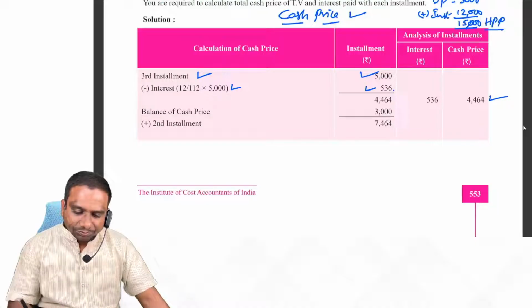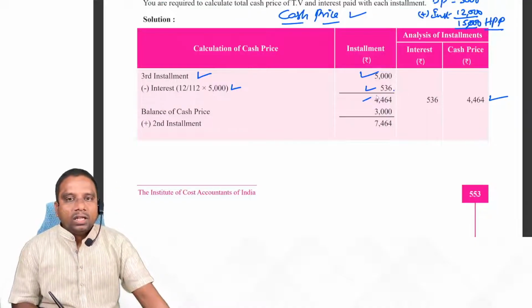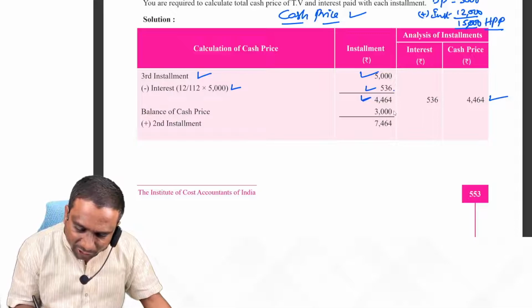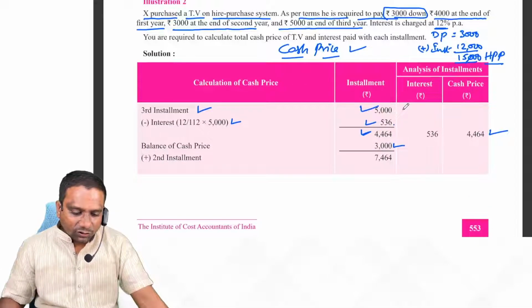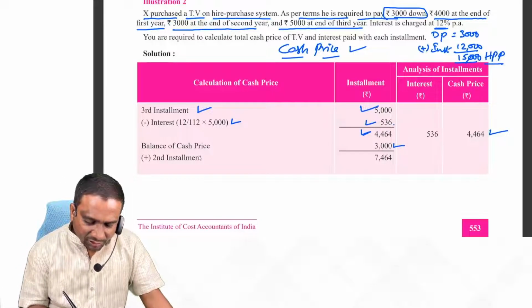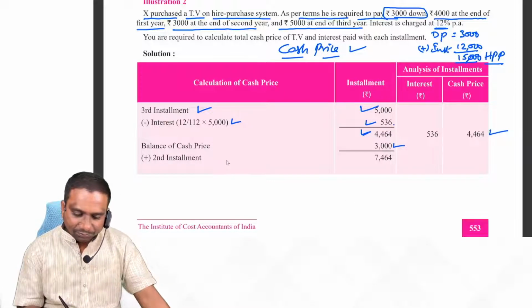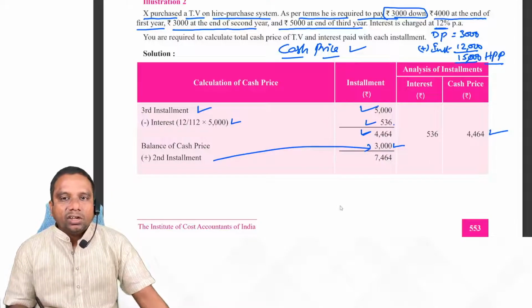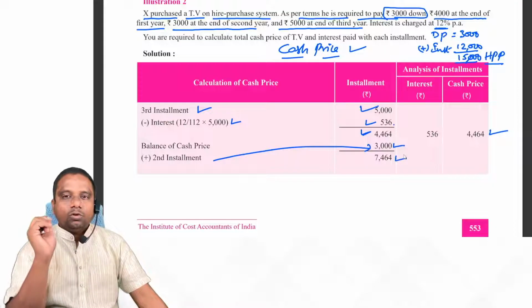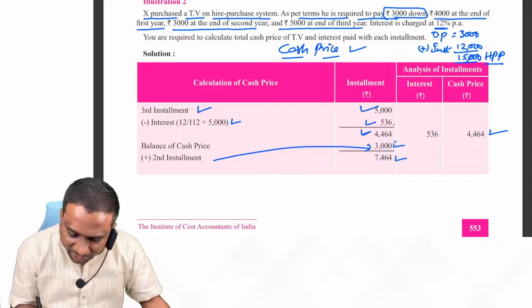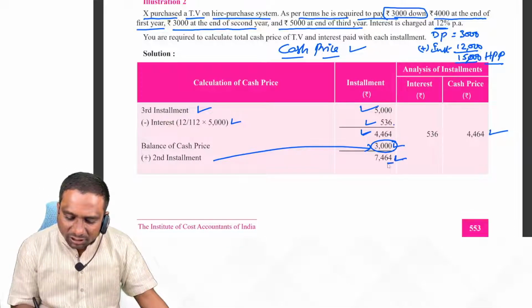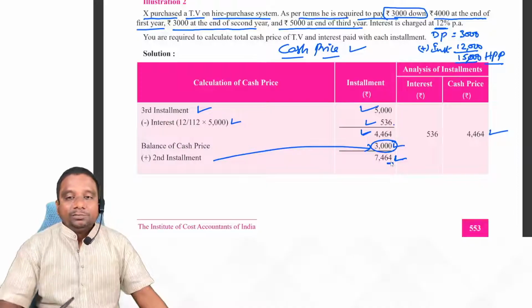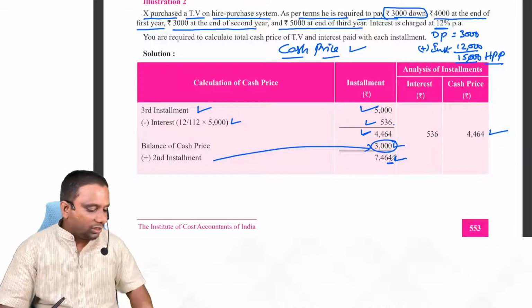Next step, to 4,464 add the 3,000 rupees balance amount. Add 3,000 rupees, the second installment. This is the second installment. How much amount are you getting? 7,464. If you observe, this 3,000 includes what? Interest also. That means 7,464 includes interest.